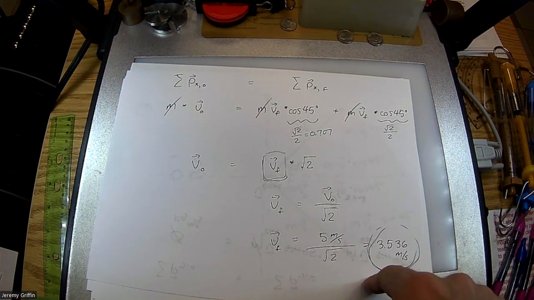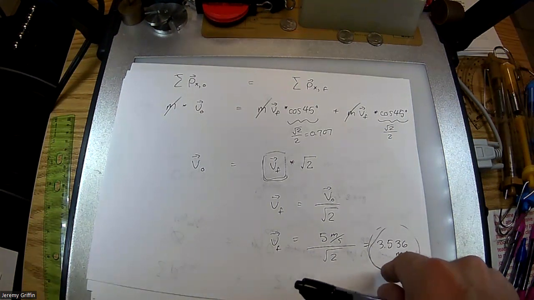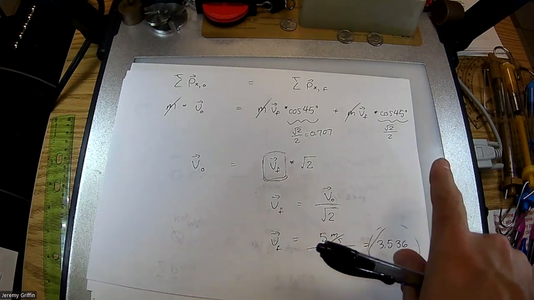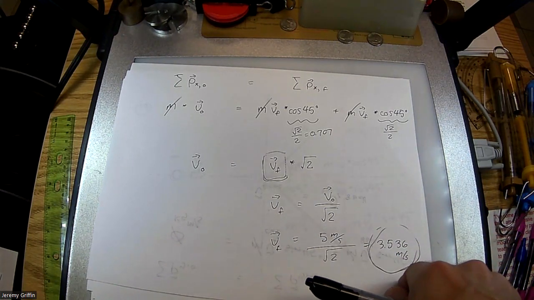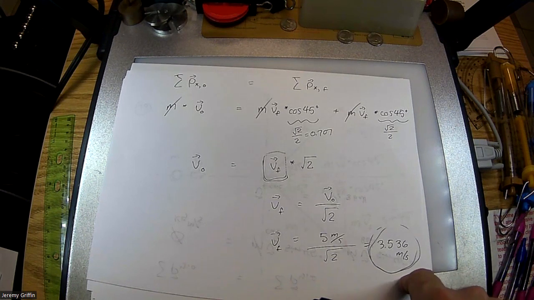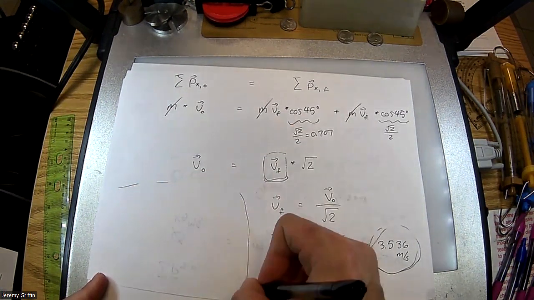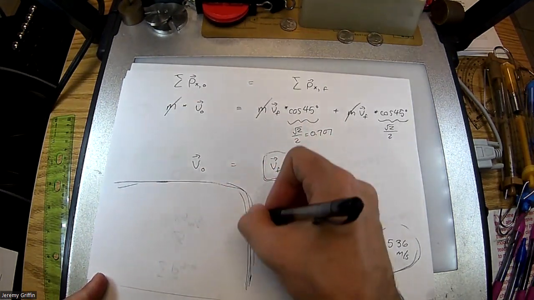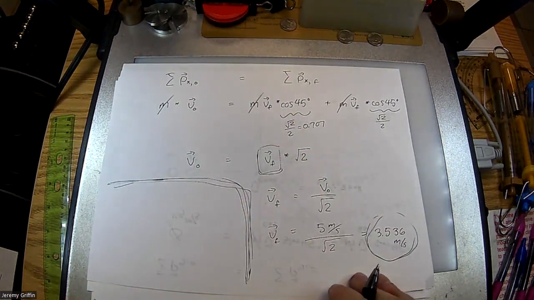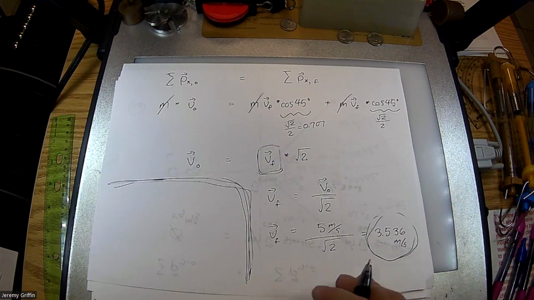Now they actually asked what's the post-collision velocity of each ball. So to turn this from a speed to a velocity, just include the directions. Say this is 45 degrees off axis for each ball, one up and one down off axis. So include the angle. There's one last check I want to do, and I'm going to do it in the space right over here, save some paper. I want to do a kinetic energy check because I know for perfectly elastic, kinetic energy would stay the same before and after the collision.